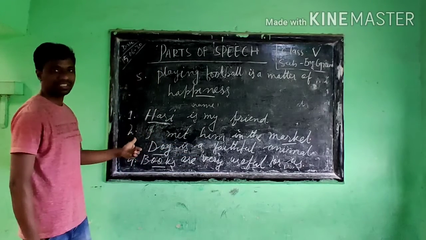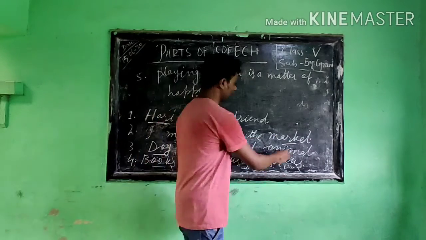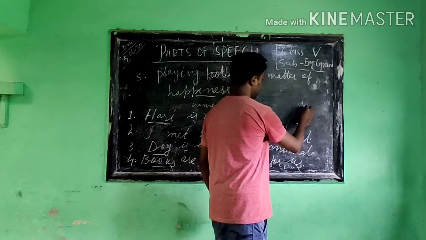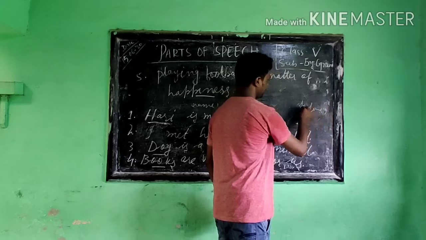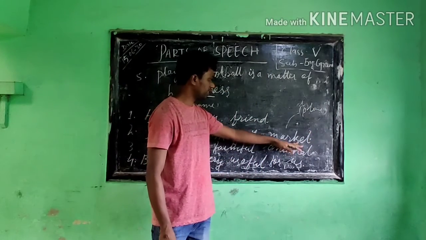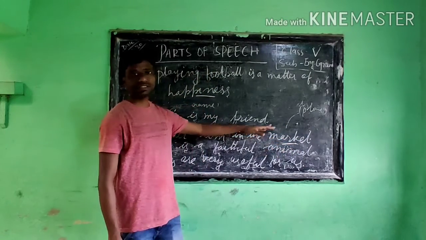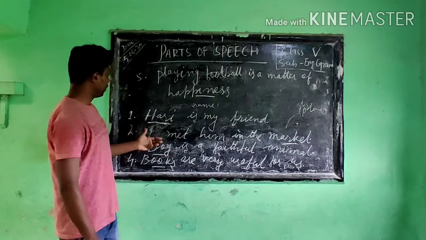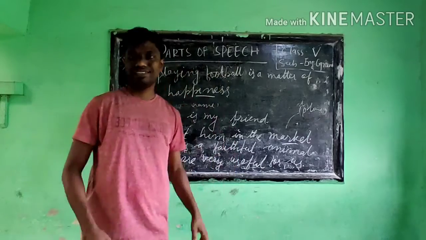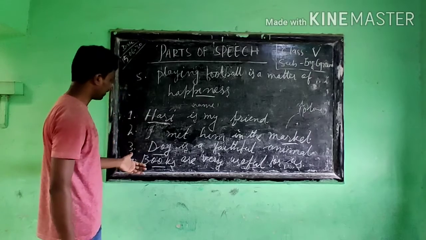Then the second sentence: I met him in the market. See, market is the name of the place. We understand it is a part of speech that comes under the category of a noun. That is the second sentence. According to your English grammar there are also other examples.